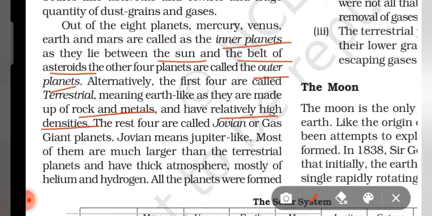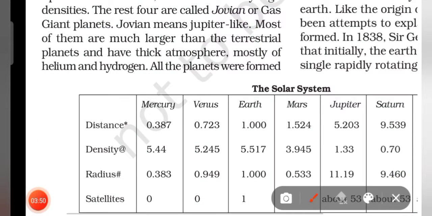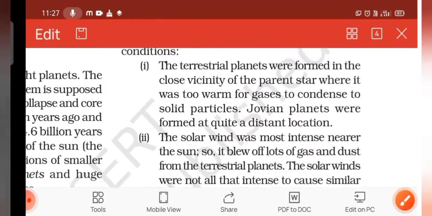Compared to these, the other 4 planets are known as Jovian or gas giant planets, and they are much larger than the terrestrial planets, but their density is much less than the terrestrial planets. They have low density compared to the terrestrial planets. They have a thick atmosphere of helium and hydrogen. Okay, now we'll move on.